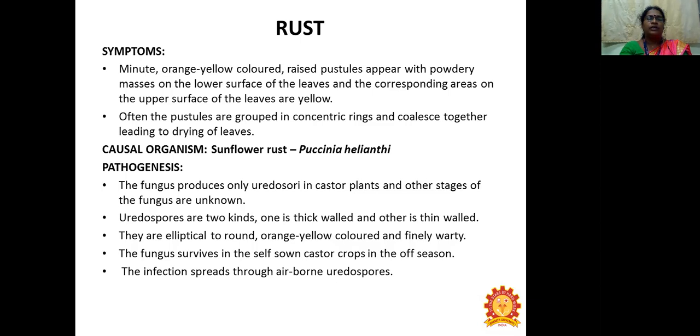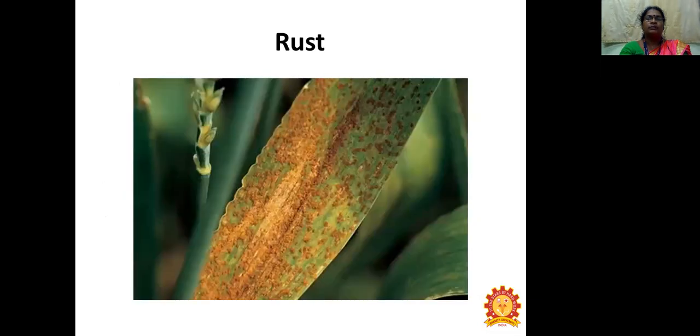Pathogenesis: the fungus produces only uredosori on the castor plant, and other stages of the fungus are unknown. Uredospores are of two kinds, thick-walled and thin-walled. They are elliptical to round, orange-yellow in color, and finely warty. The fungus survives on self-sown castor crop in the off season. The infection spreads through airborne uredospores. So these are the rust symptoms, where raised orange-colored pustules can be seen on the leaf of the wheat plant.